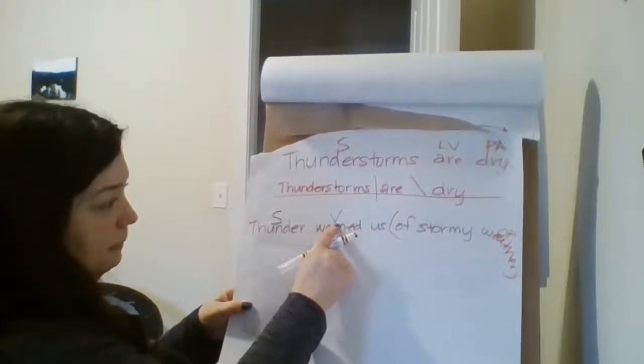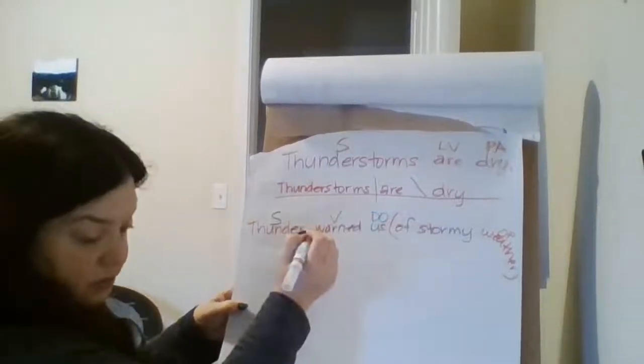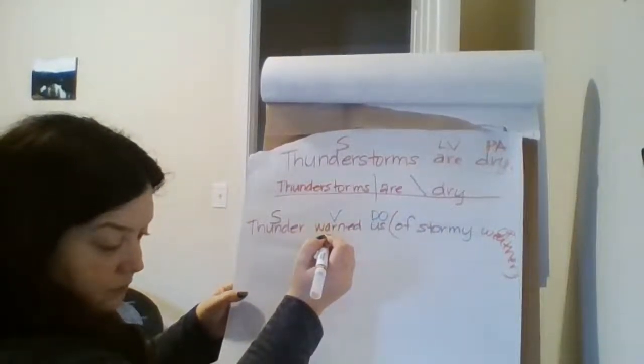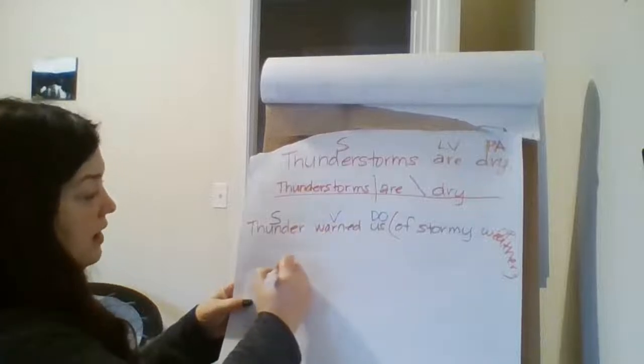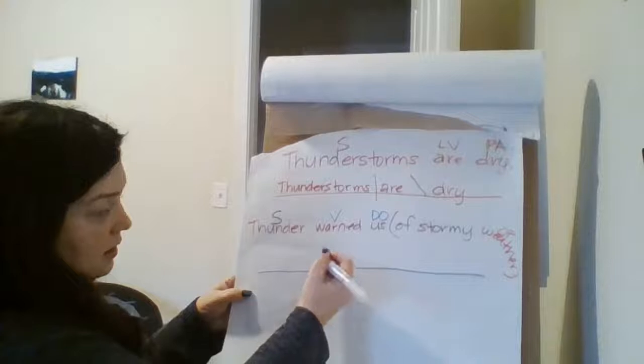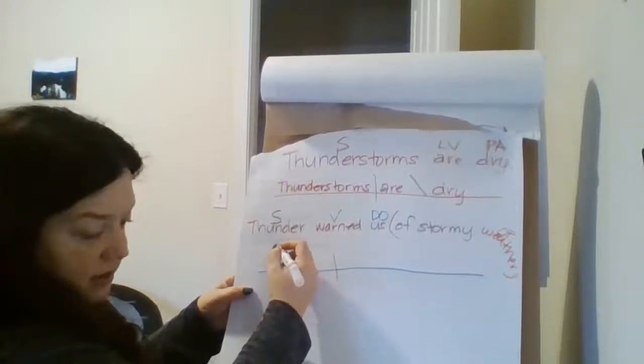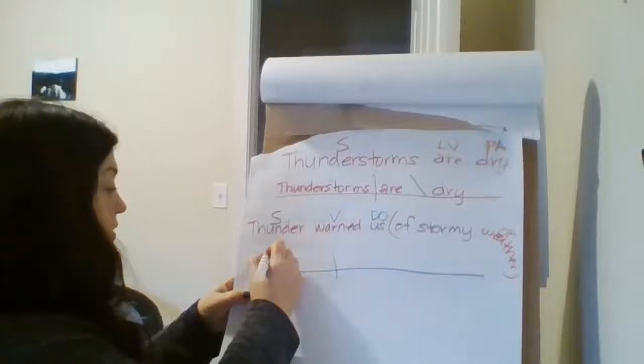So we put V. And then when we have that, our us is going to be our DO. So we're going to go ahead and diagram it. There isn't an adjective in this sentence. We just have our subject noun.